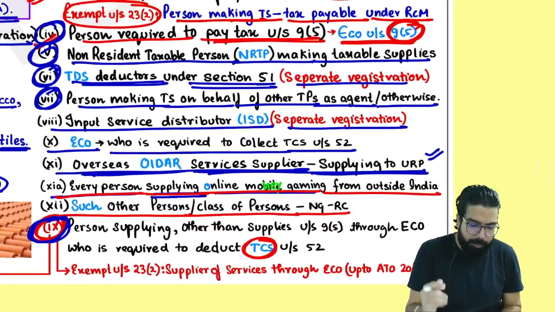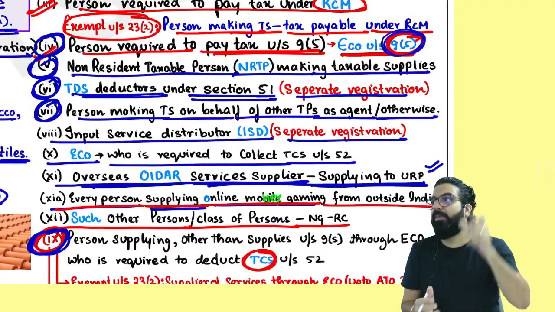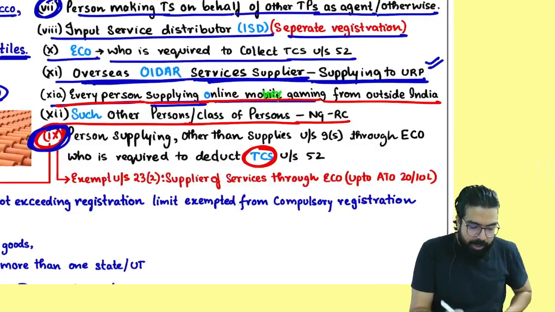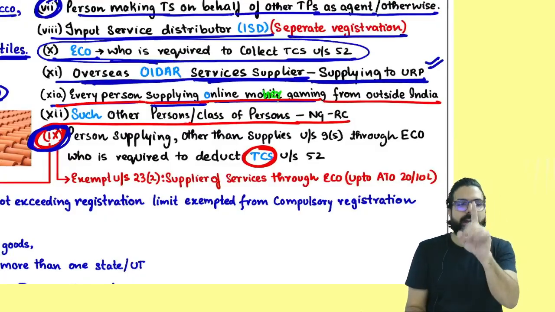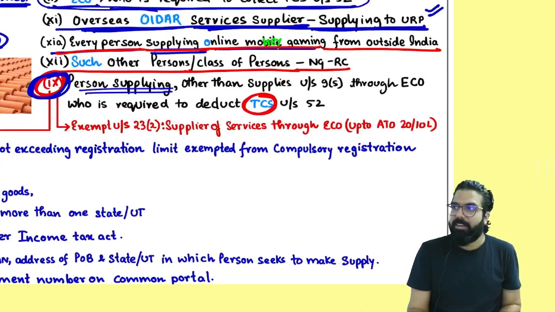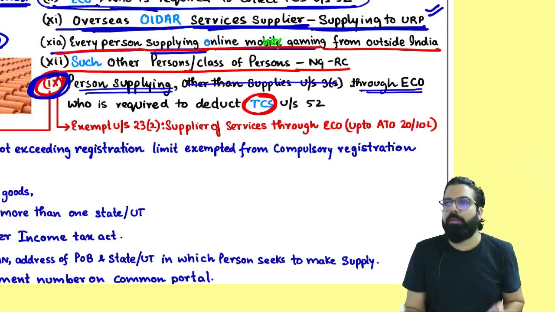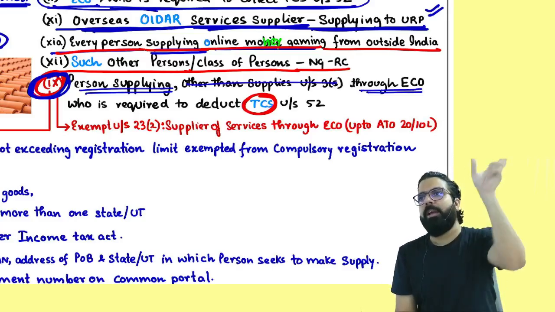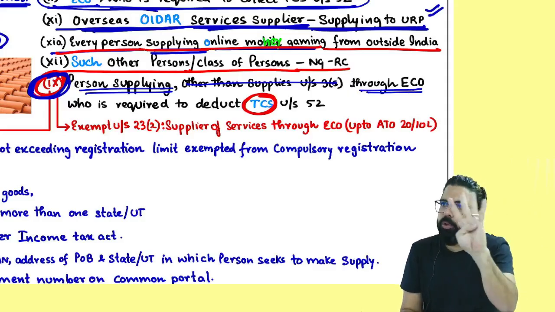First of all, you have to remember, if you are a person who has to pay GST under section 95, as an e-commerce operator, you have to take compulsory registration. Secondly, if you are an e-commerce operator who has to collect TCS, you have to take compulsory registration. Secondly, if you are a person supplying through e-commerce, other than section 95. Why other than 95? Because for 95, if you are registered, you will pay. If you are not registered, e-commerce will pay. Leave those 4 supplies.